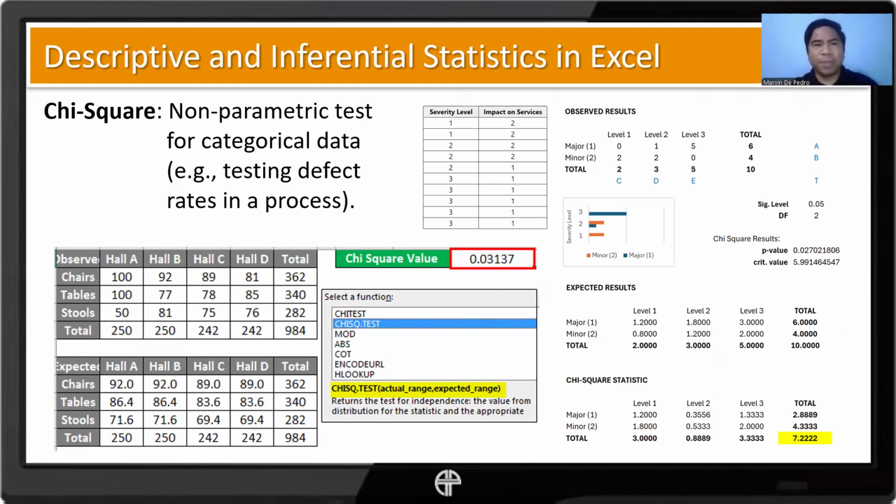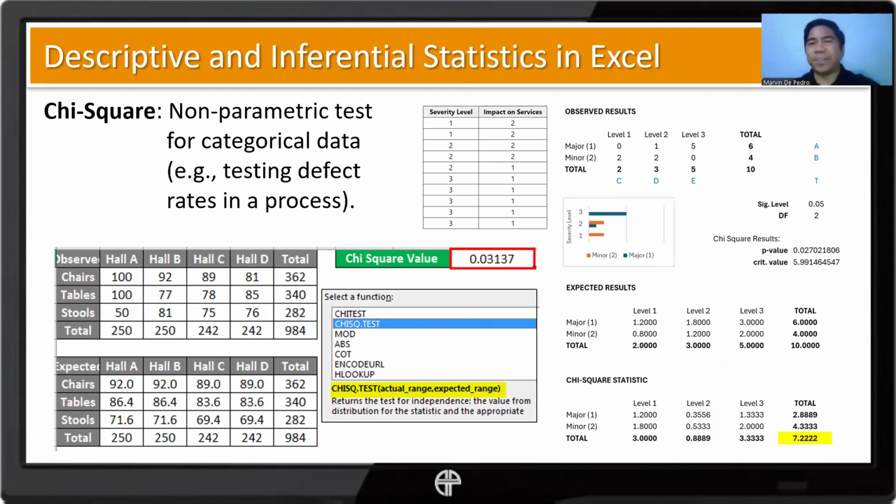I don't have the context, so I'm guessing, but a possible hypothesis is that the choice of the hall has a significant association with the inclusion of chairs, stools, and tables.